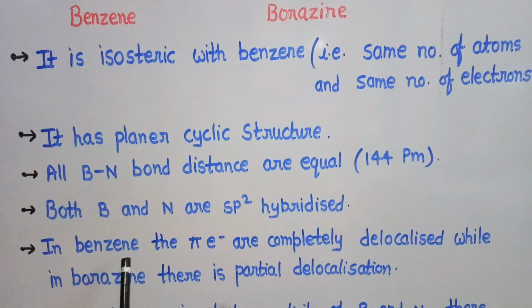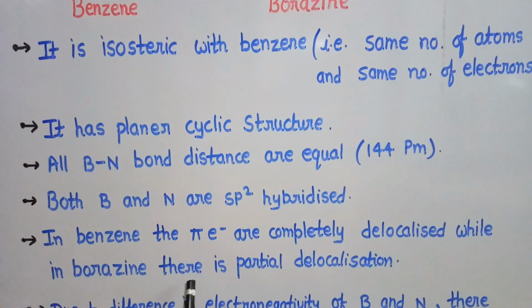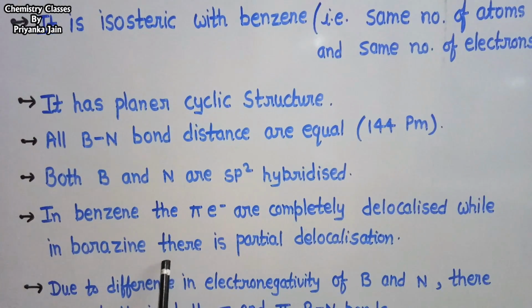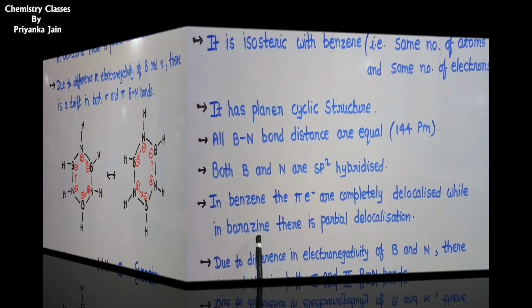But in benzene the pi electrons are completely delocalized, while in borazine there is partial delocalization. This is due to the difference in the electronegativity of boron and nitrogen. In benzene all the atoms are the same, but in borazine there are boron and nitrogen, and so there is partial delocalization.